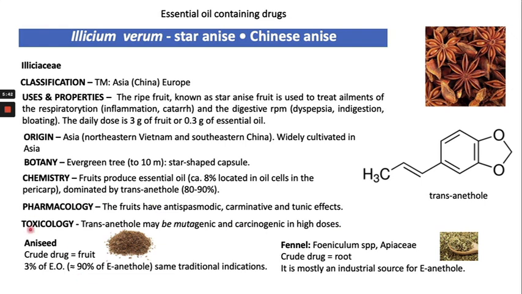Some other examples of essential oil containing drugs are aniseed, where the crude drug is the fruit, and it is also a source of E-anethol. And fennel is from the Apiaceae family. It is also an industrial source of E-anethol.